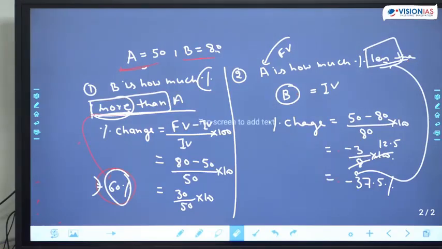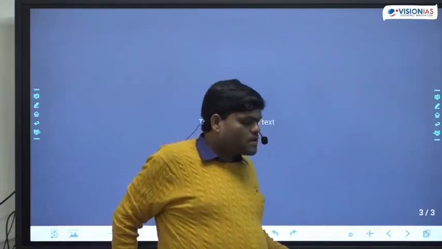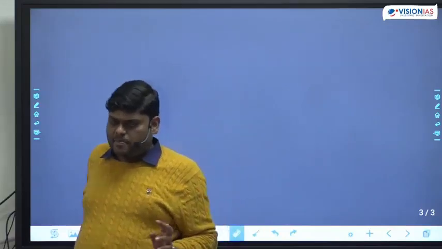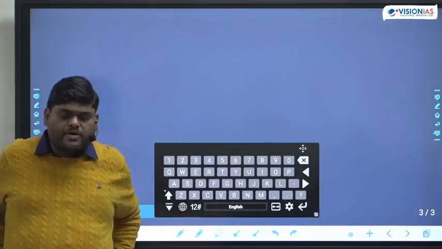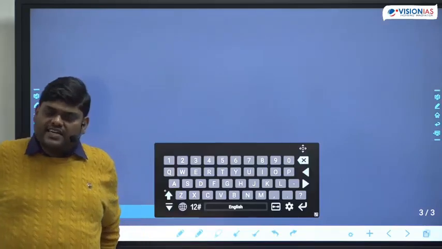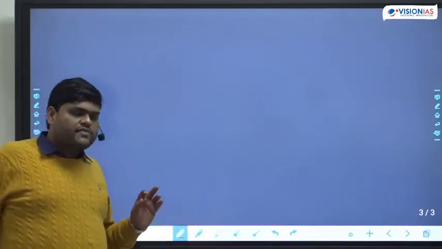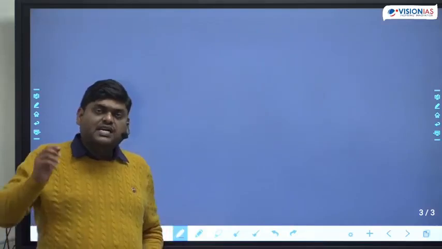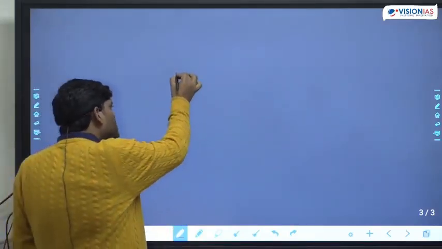Okay? ठीक है, आगे बढ़े? चलो. Now, one part we have seen: the percent of more, percent of less, percent of increment, percent of decrement, percent of greater, percent of less. Whenever these words are coming, the first thing which should come in your mind is they are asking percent of change.